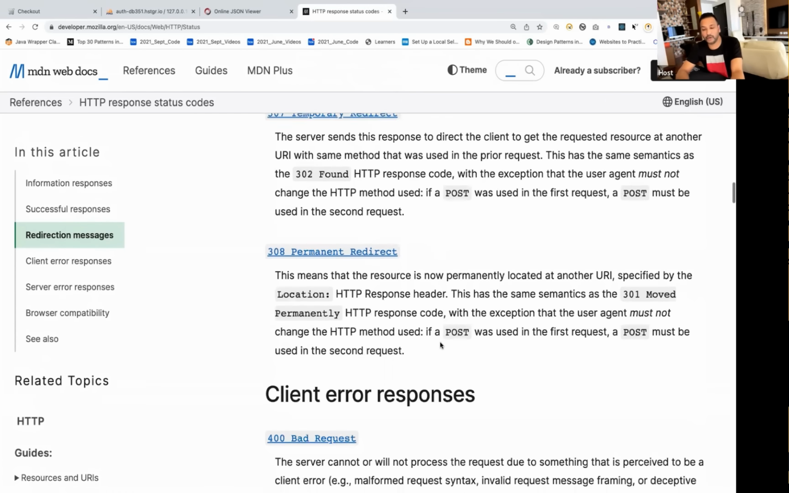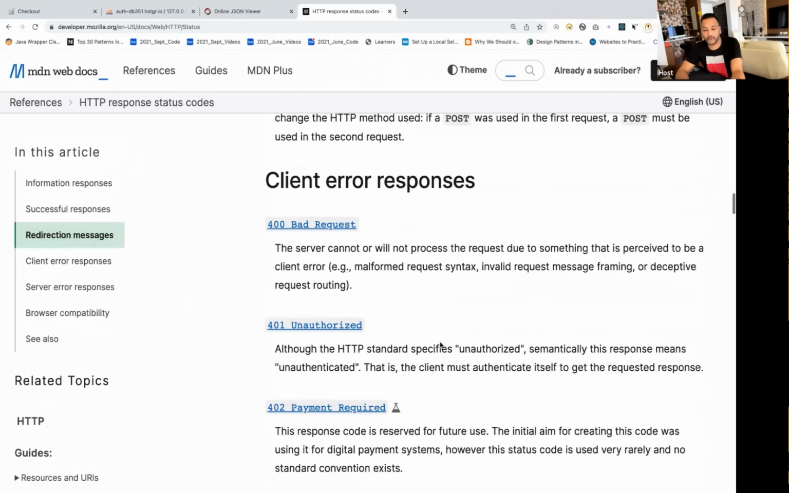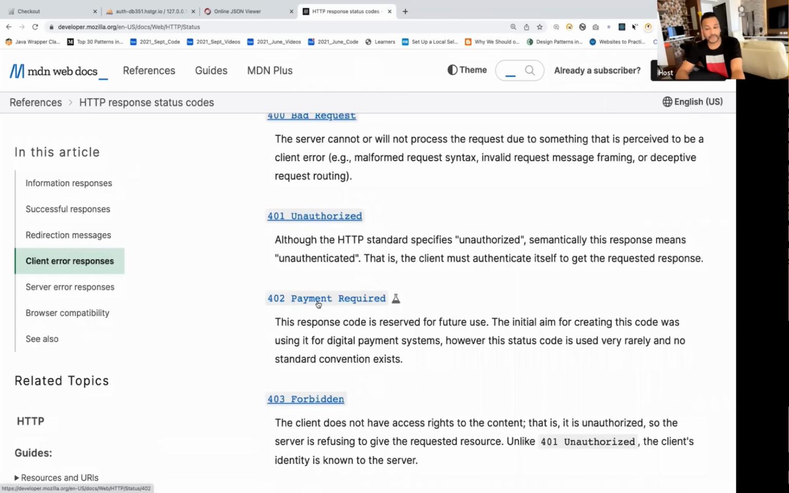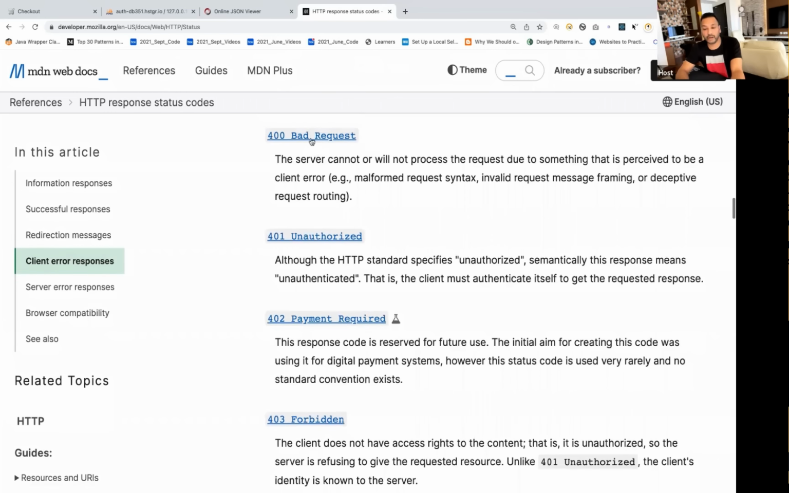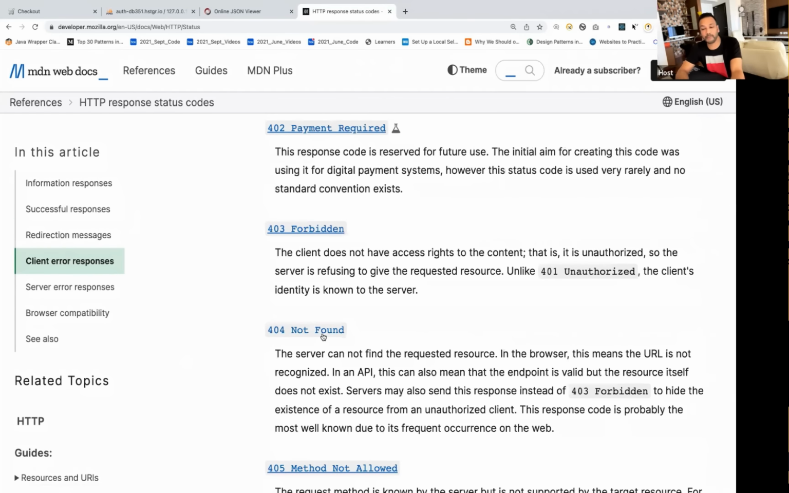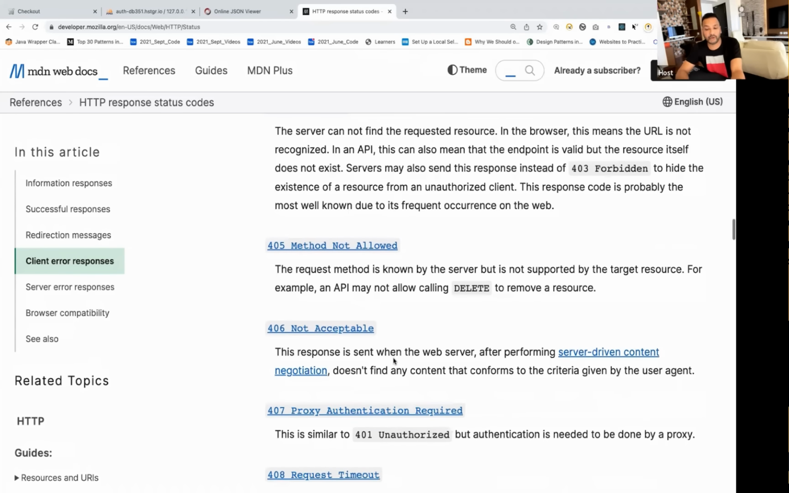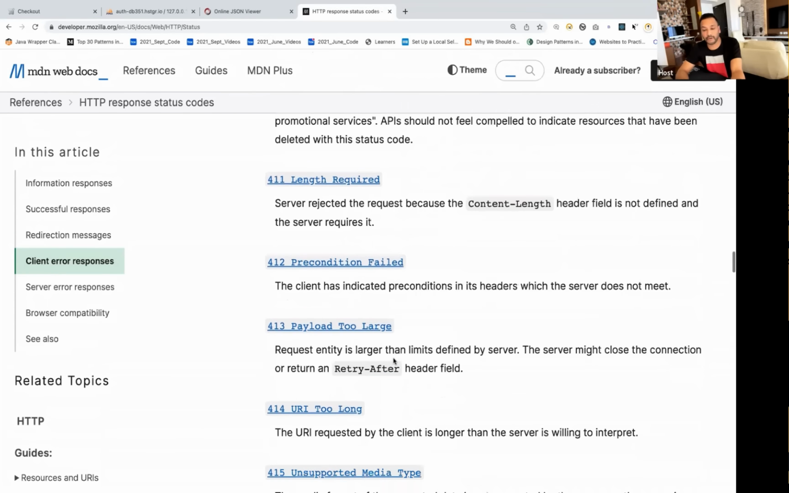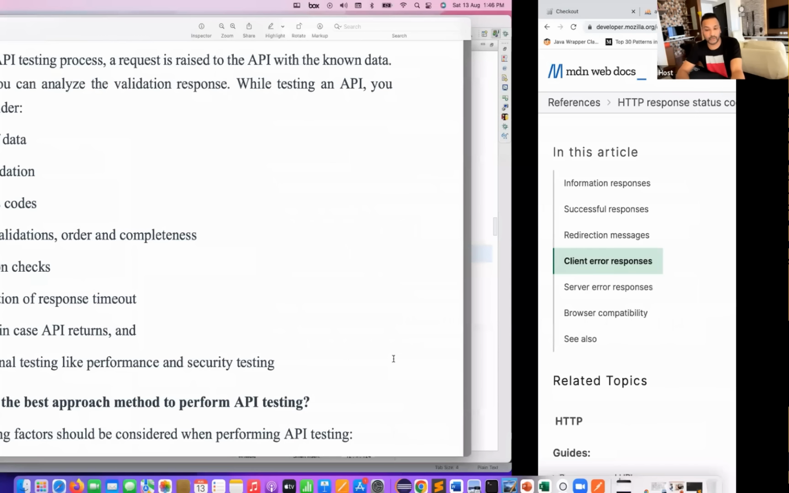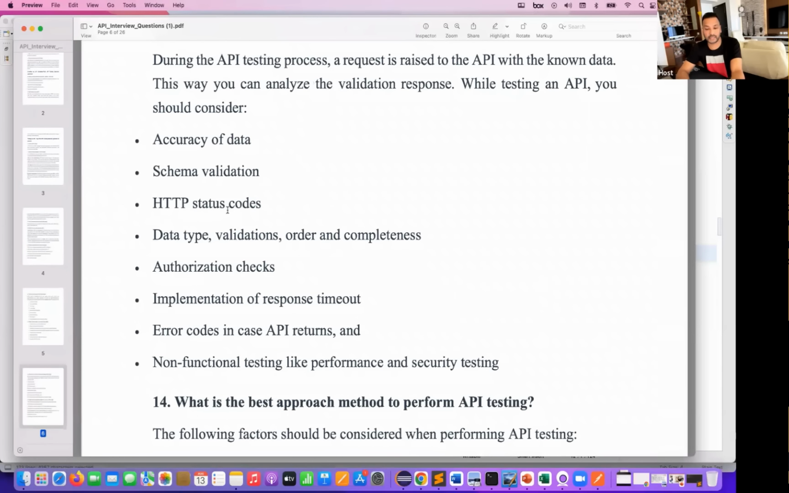If I'm asking you, what do you mean by 307, 308, 404, 402? The difference between 402 and 404 or 400. That is, 400 is a bad request. 402 is generally used for payment required. 404 means resource not found. The server cannot get the information about the particular resource that you are looking for, right? So make sure that you are aware of each and every status code. And the same thing, you have to test in your testing also.